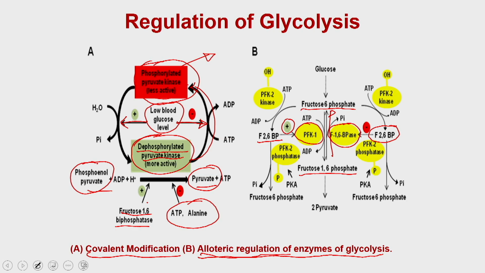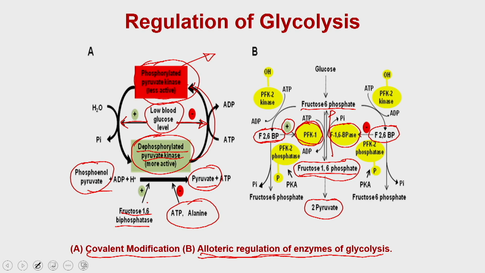and that means if fructose 2,6 bisphosphate is present, it will activate the reaction, or enhance the catalytic conversion rate of phosphofructokinase, and as a result you are going to have more fructose 1,6 bisphosphate, which will eventually get converted into pyruvate.